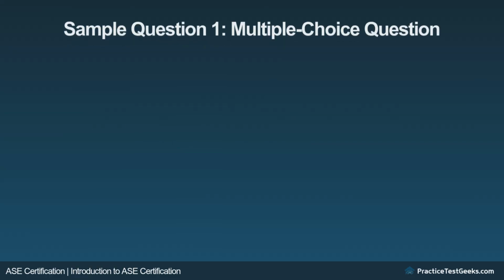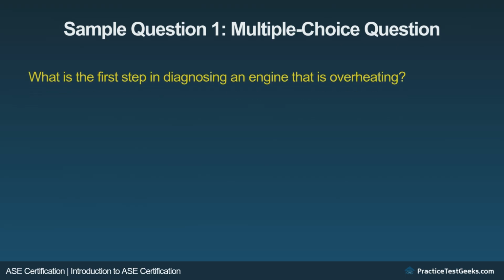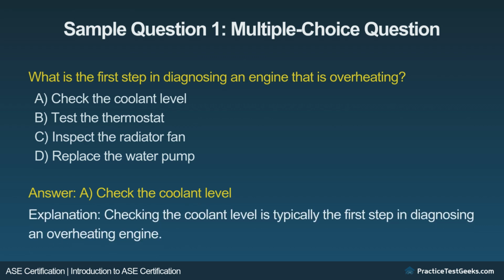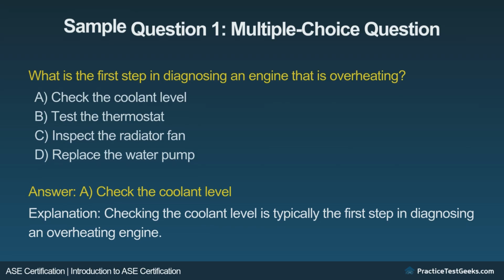Sample question 1. What is the first step in diagnosing an engine that is overheating? A. Check the coolant level. B. Test the thermostat. C. Inspect the radiator fan. D. Replace the water pump. Answer. A. Check the coolant level. Checking the coolant level is typically the first step in diagnosing an overheating engine.